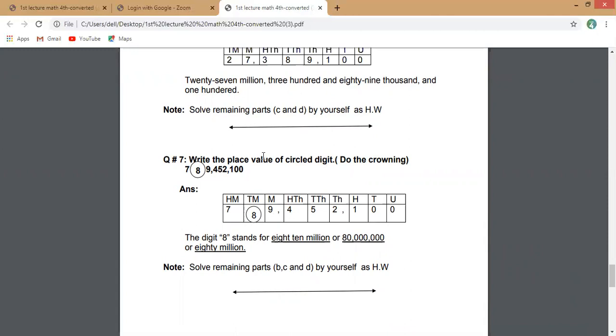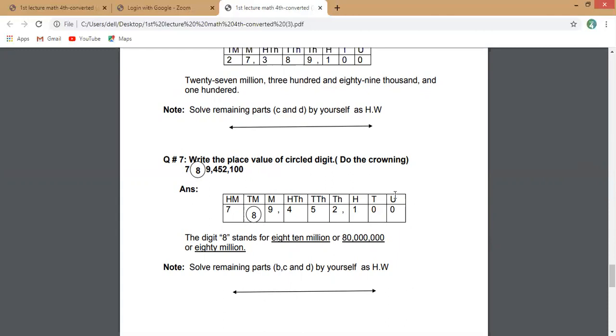Crowning is actually the place value. Place value of the circled digit. First of all, you can check you have a number, and the digit 8 is the circled digit, and you count the number of digits. You have 9 digits. So you have 3 houses complete. The first house belongs to ones, the second house belongs to thousands, and the third house belongs to millions.